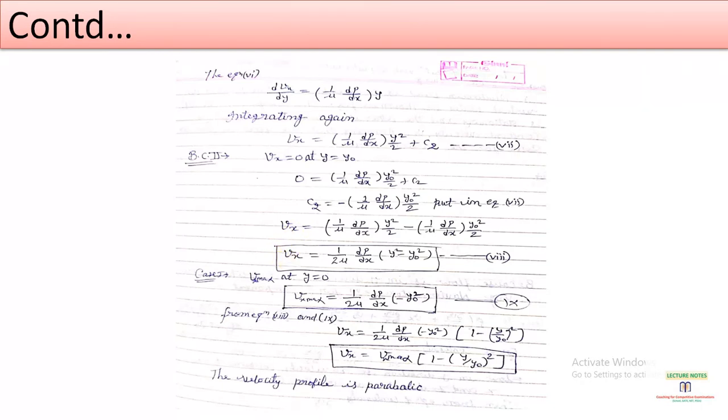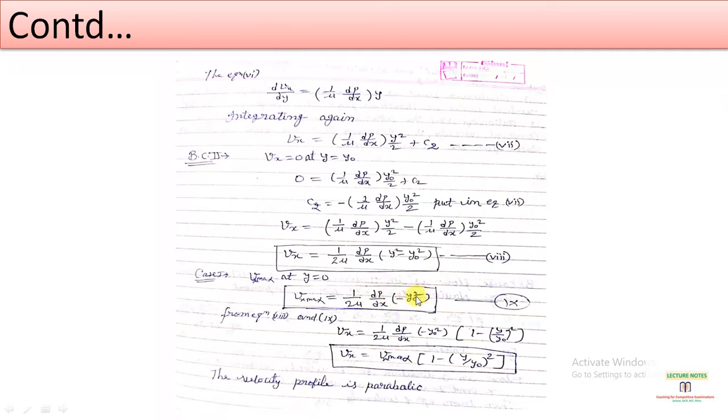So we will get the velocity distribution between two parallel stationary plates. Vx equals 1 by 2 mu dp by dx within brackets y square minus y naught square. Now we are going to calculate the maximum velocity. The maximum velocity occurs at y equals 0. So for Vmax at y equals 0, we put this condition in equation 8. This y will be 0, then Vx will be V maximum. So the maximum velocity equals 1 by 2 mu dp by dx within brackets minus y naught square.